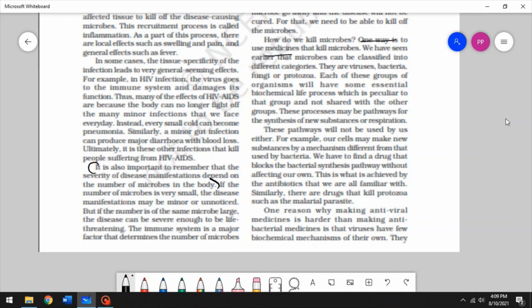So these processes might be pathways for the synthesis of new substances, right? Or whether it's for reproduction or for respiration of the agent. Such specific drugs will inhibit the ability of that microbe to reproduce or breathe or respire, all of that.